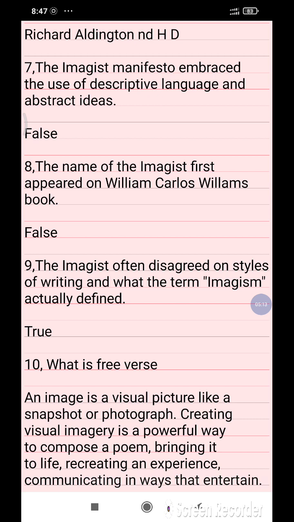What is free verse? An image is a visual picture like a snapshot or photograph. Creating visual imagery is a powerful way to compose a poem, bring it to life and recreate an experience, communicating in a way that entertains.